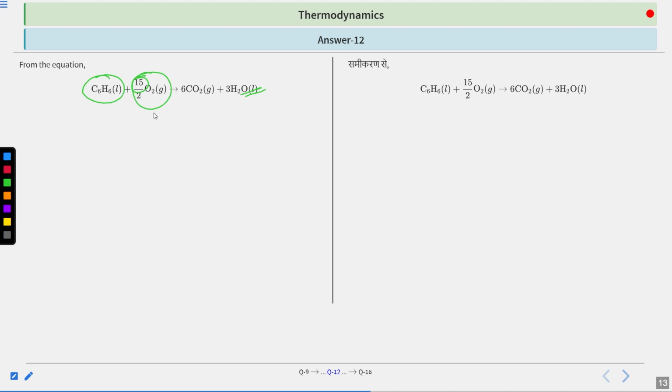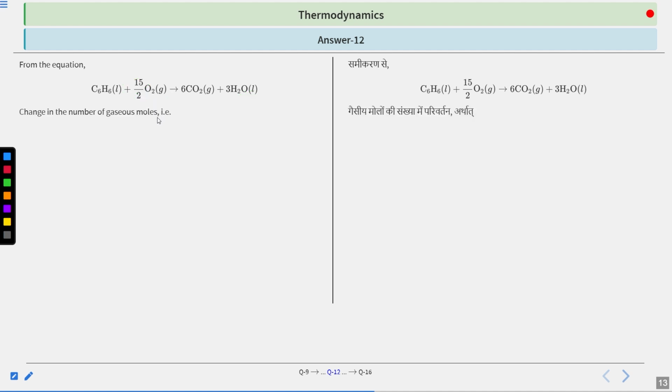Now how to balance it is also a question, because sometimes people make mistakes. First you balance the carbon. Well and good. Now balance the hydrogen using this, that is 3 to 6. Now count the total number of oxygen atoms: 6 plus 6 is 12, plus 3 gives you 15. Now multiply this term by half of this, 15 by 2, and that will give you the oxygen. As simple as that. Follow these 3 steps and you can balance any hydrocarbon combustion equation.